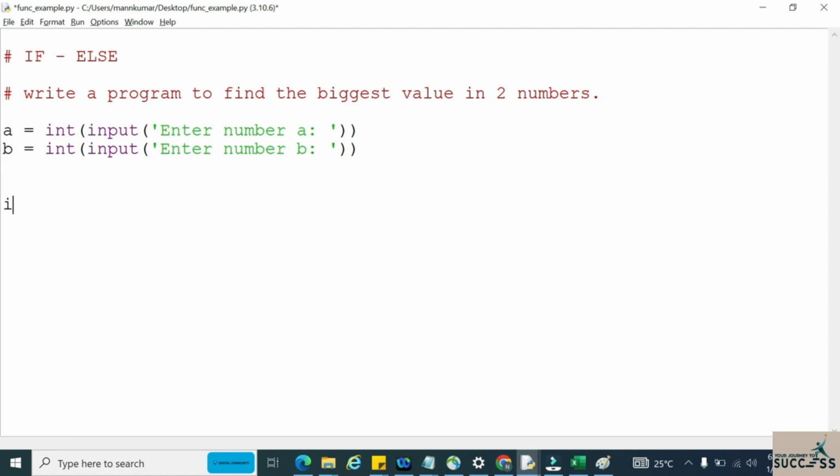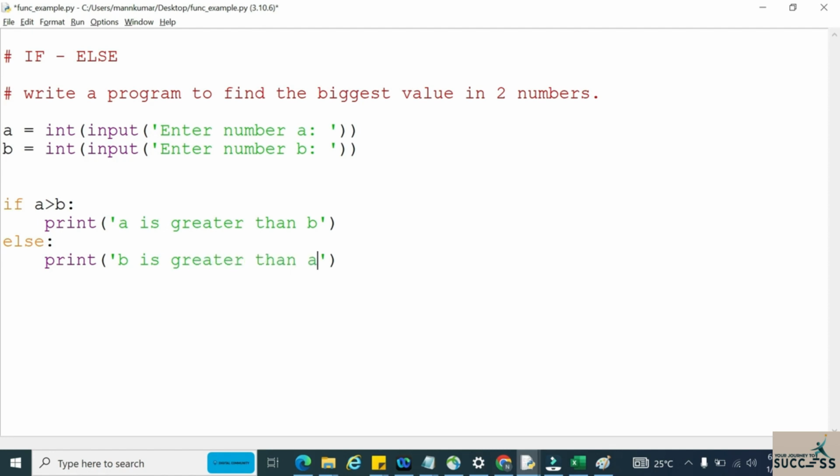So in the if condition we will write a condition: if a greater than b, then we can print saying that a is greater than b, else we can print saying that b is greater than a. Now let us try to run this code and see how it will work.